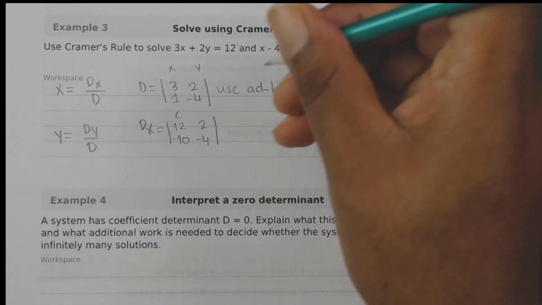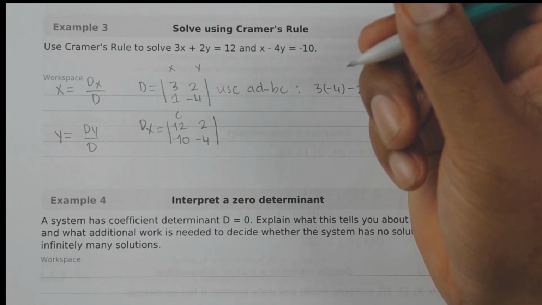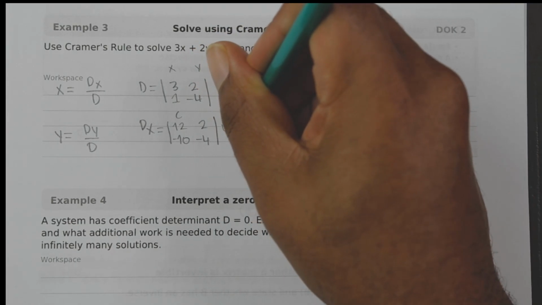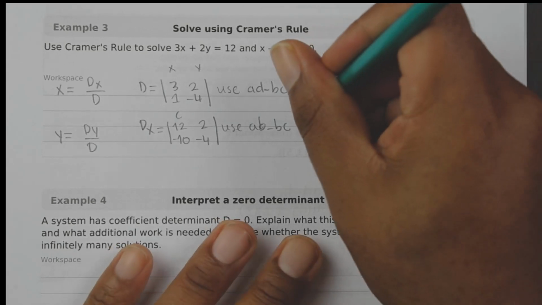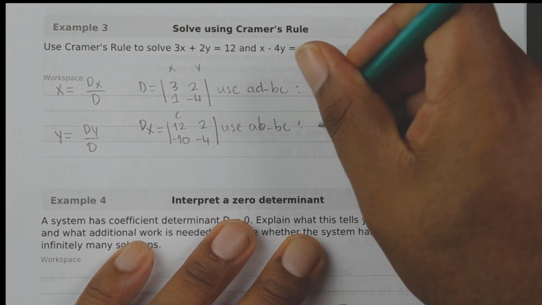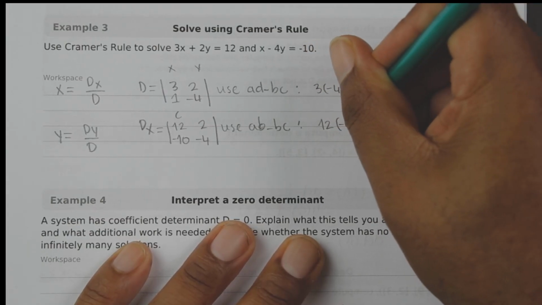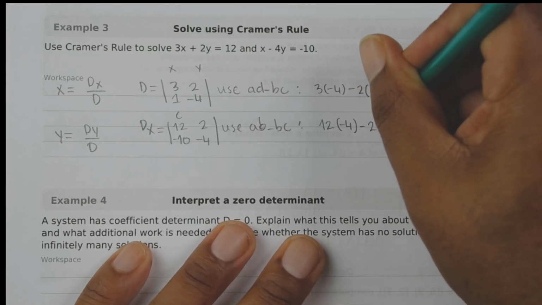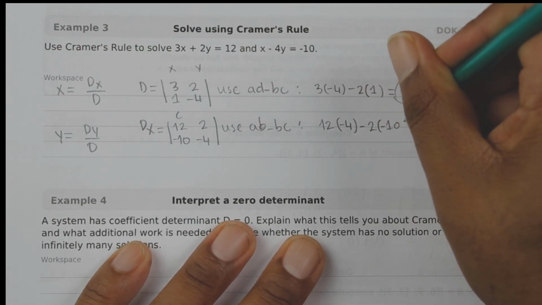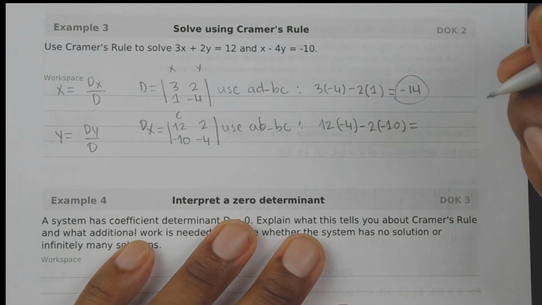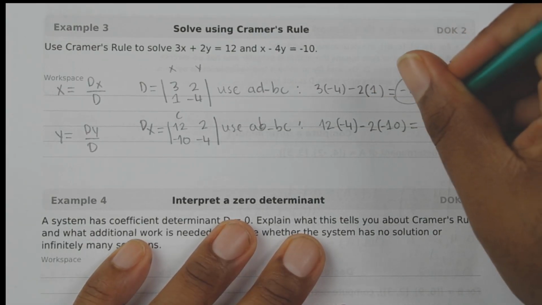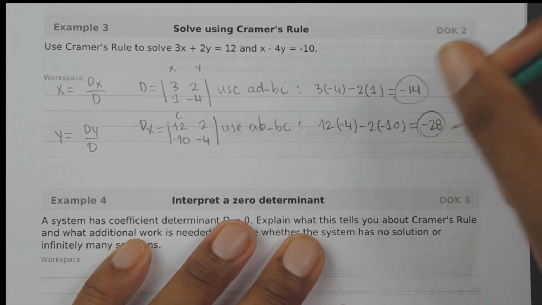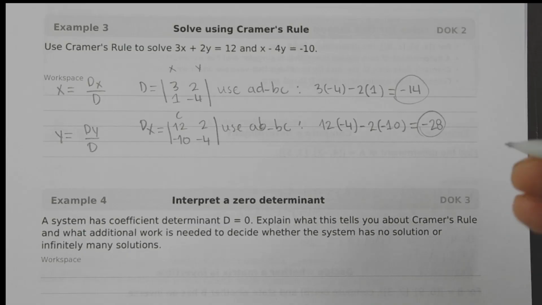Then we evaluate dx. So the determinant, which is AD minus BC, is going to be 12 times -4 minus 2 times -10. And that is going to be -48 plus 20, which is -28. Okay, so again, dx is equal to -28.